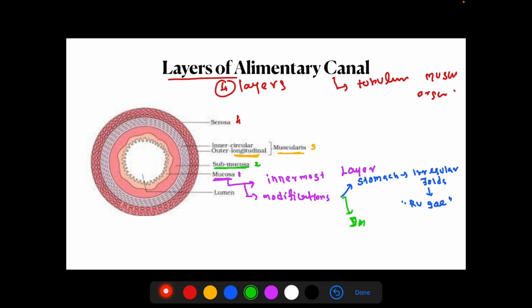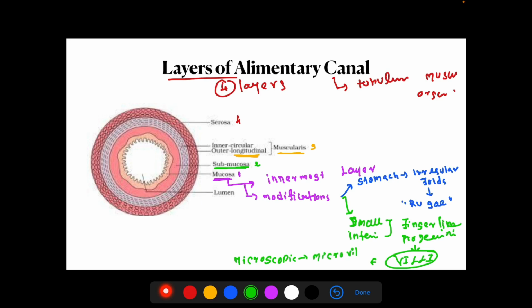In the duodenum and small intestine, it has finger-like projections. These finger-like projections are known as villi. These villi are responsible for absorption. Okay, in the small intestine, mucosa is modified as villi. In the villi, you again have microscopic finger-like projections, known as microvilli. So you have to know villi have microscopic projections called microvilli.